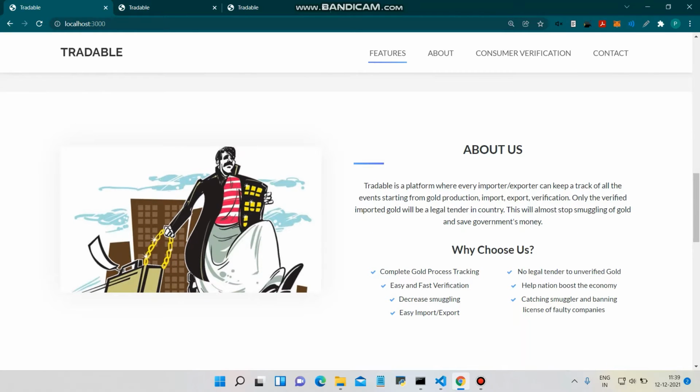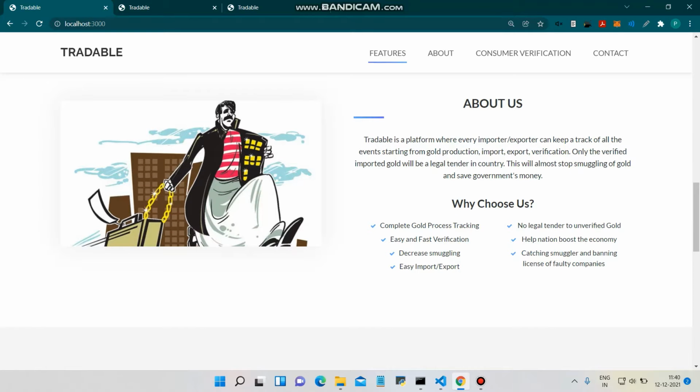This is the about us section, which says that Tradable is a platform where importers and exporters can keep track of all the events, starting from gold production, import, export and verification. Only the verified imported gold will be legal tender in that country. So even if a smuggler tries to illegally smuggle that gold into the country, he won't be able to sell it. This is the problem we have to solve. He should not be able to sell that gold in a particular country. So this will almost stop smuggling of gold and save the government's money.